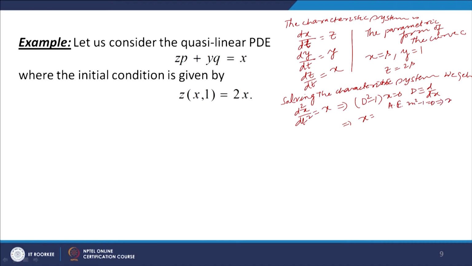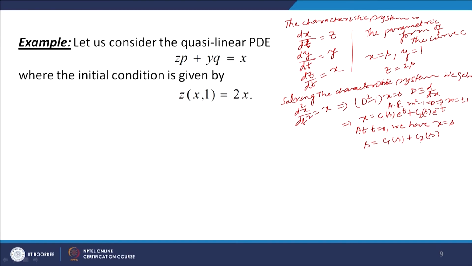So, this gives two distinct roots, m equal to plus minus 1, and corresponding to two distinct roots of the auxiliary equation, we have the solutions e to the power t and e to the power minus t. So, C1(s) into e to the power t plus C2(s) into e to the power minus t, we can write for x. This x is x(s,t). Now, at t equal to 0, we are given x is equal to s. So, we have s is equal to C1(s) plus C2(s).